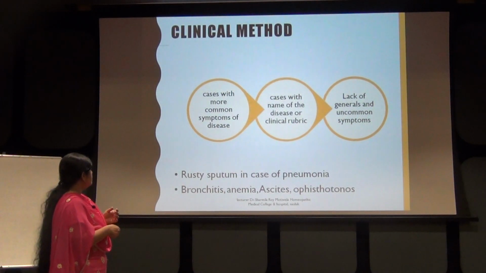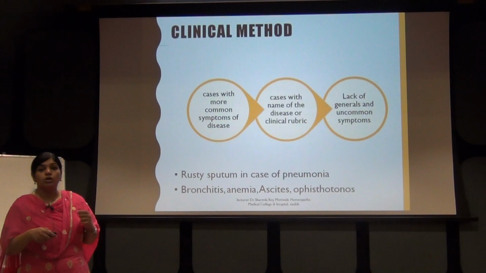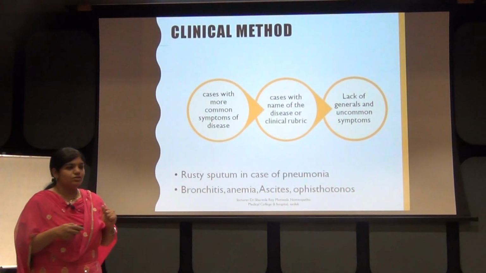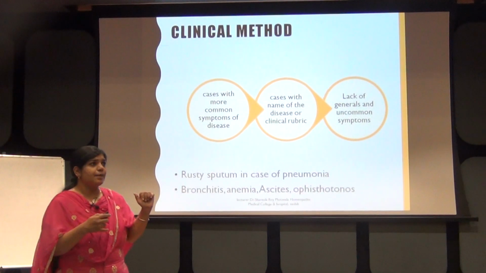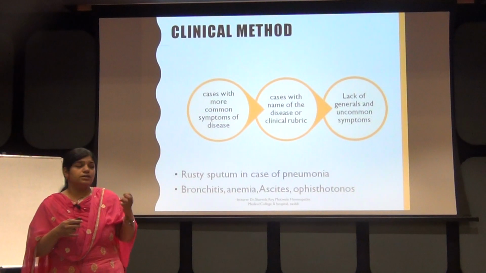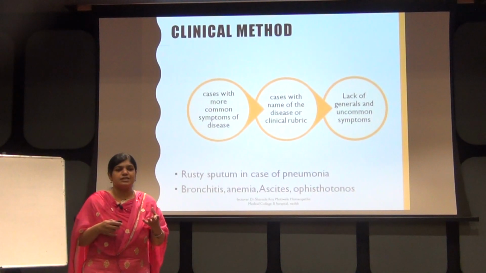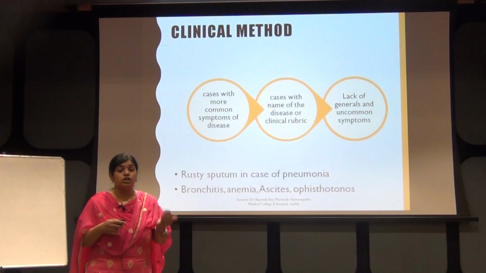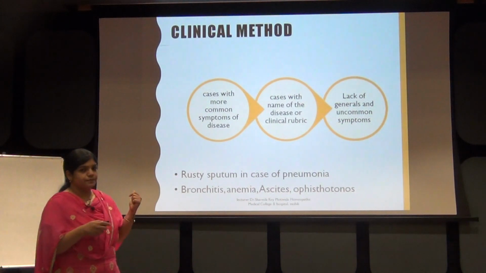So in the clinical method, what are the cases? You see cases with more common symptoms of the disease. If I take the example of pneumonia, a patient complaining of sputum, and the sputum is rusty. This is nothing but the diagnostic symptom of pneumonia. It is not individualizing that patient. So rusty sputum is common to that disease condition.